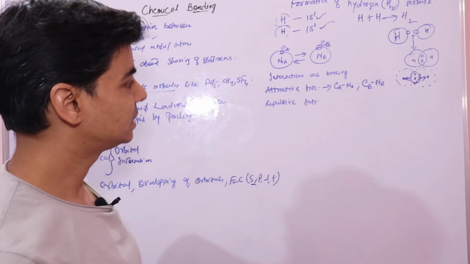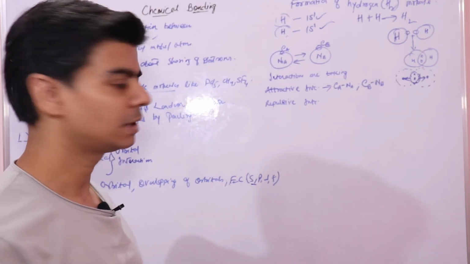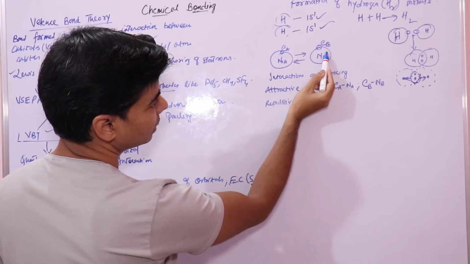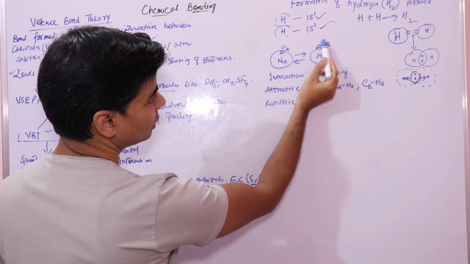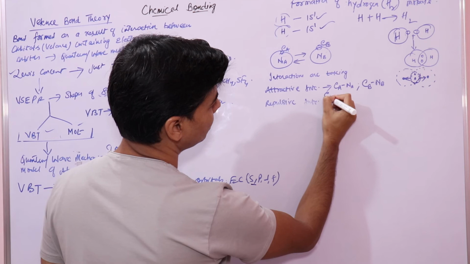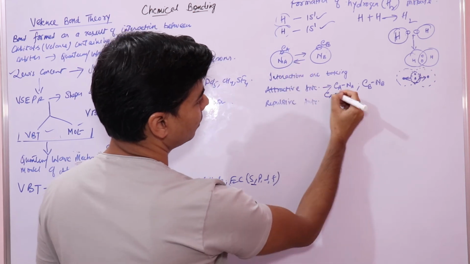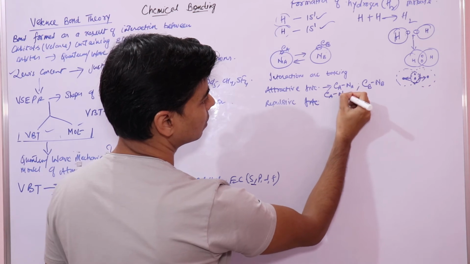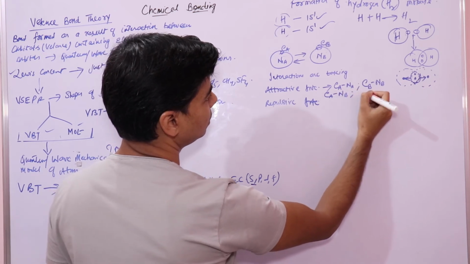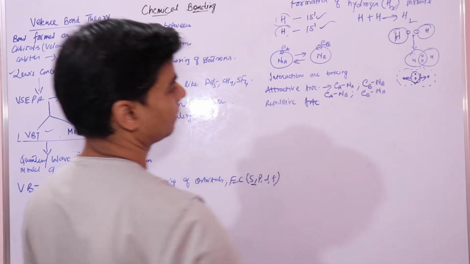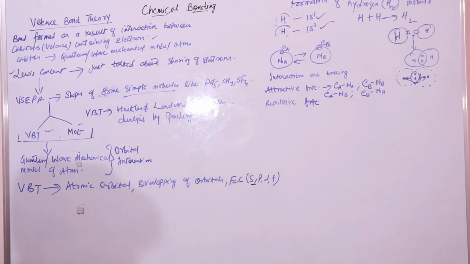The second attractive interaction is between the electron of this atom and the nucleus of the other atom: Ea, the electron of A, and the nucleus of B, and the electron of B and the nucleus of A. These are the attractive interactions that take place.